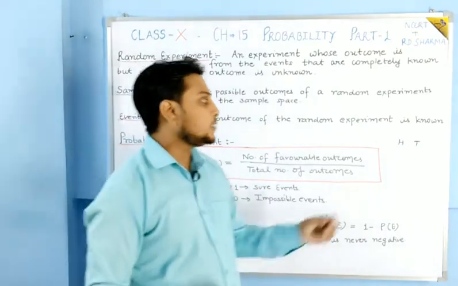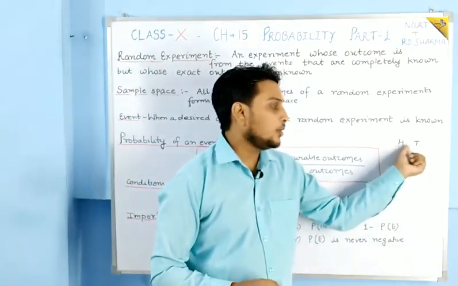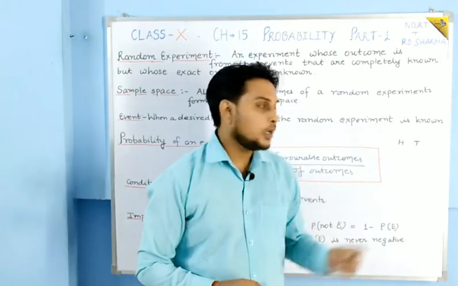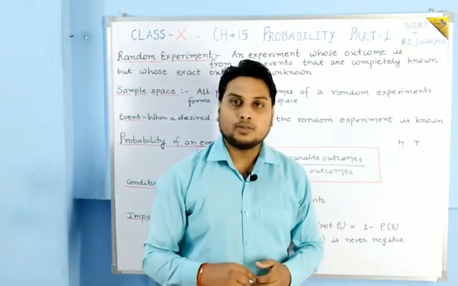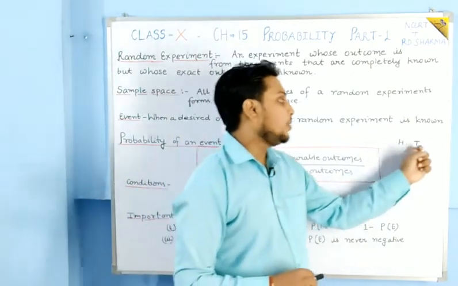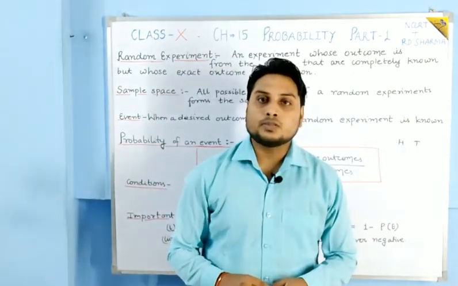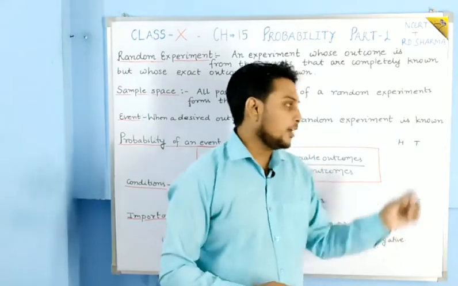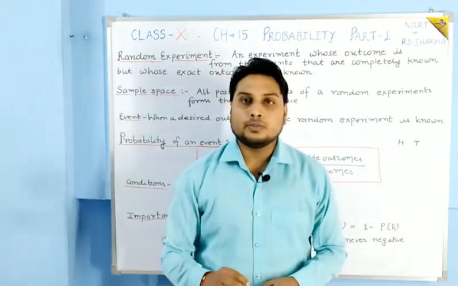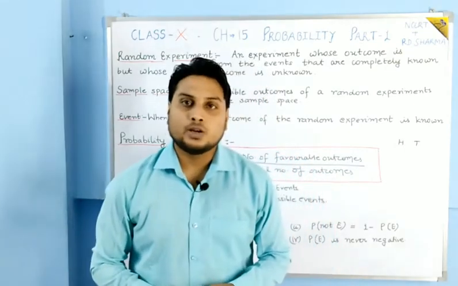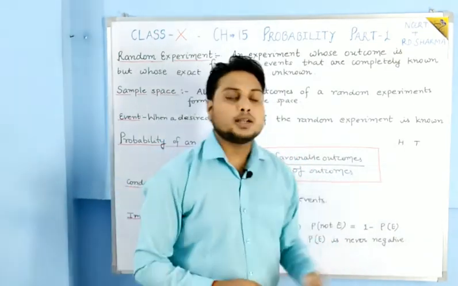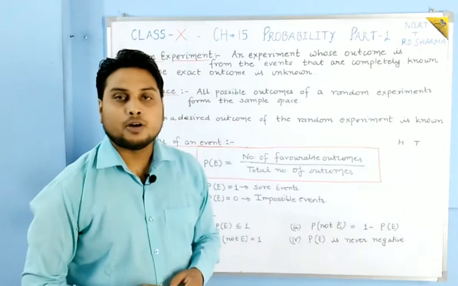So what is the probability? See, the total number of outcomes is 2, one is head and one is tail. Either head will come or tail will come. Then the probability is 1 by 2. If head comes, the probability is 1 by 2. If tail comes, then also it will be 1 by 2. So this is an example of tossing a coin for probability.